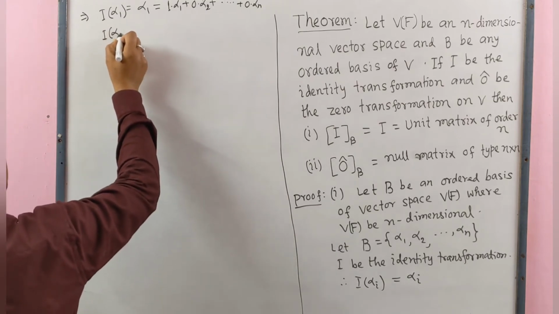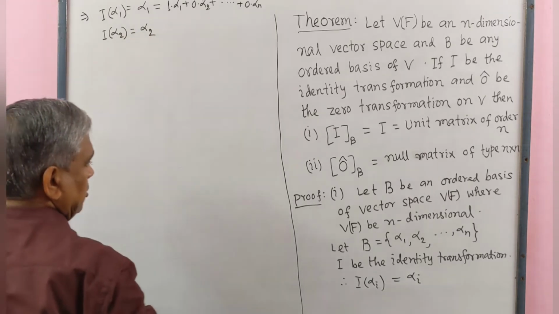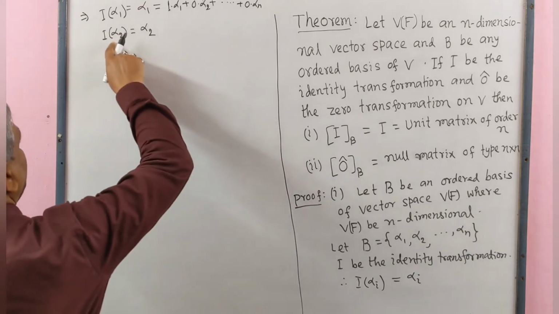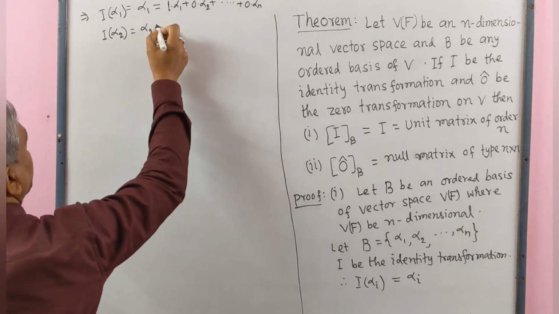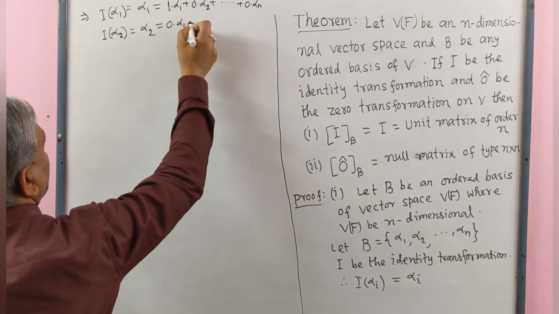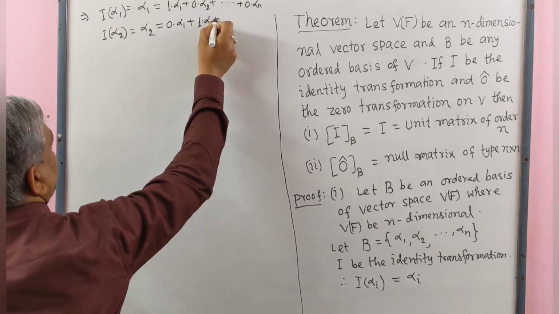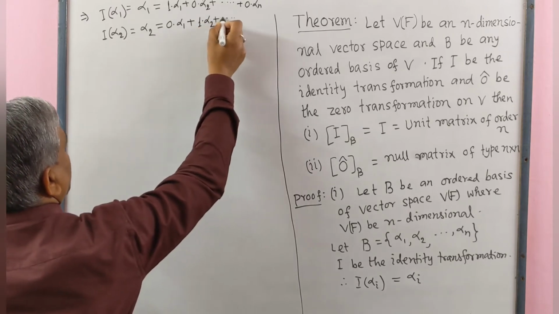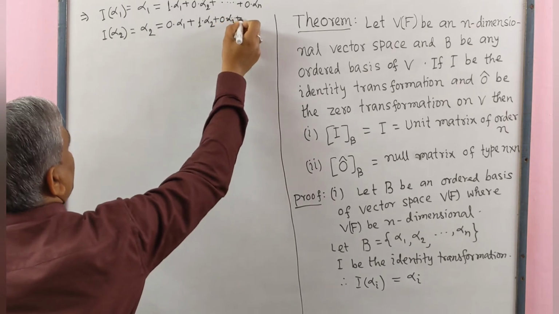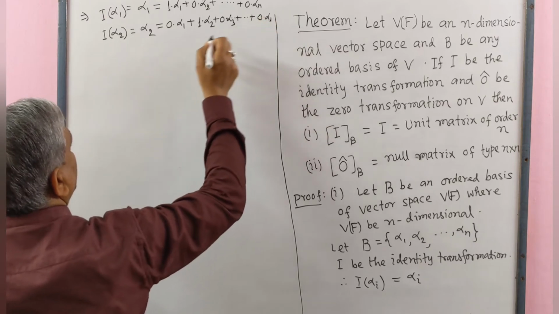I alpha 2 equals alpha 2. We may write this as 0 alpha 1 plus 1 alpha 2 plus 0 alpha 3 plus ... plus 0 alpha n.